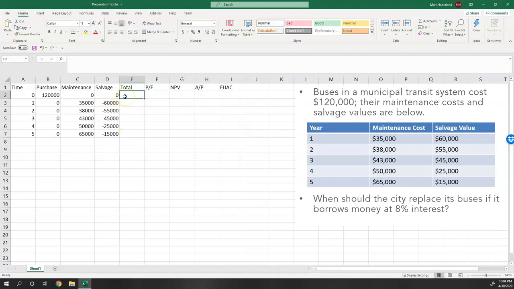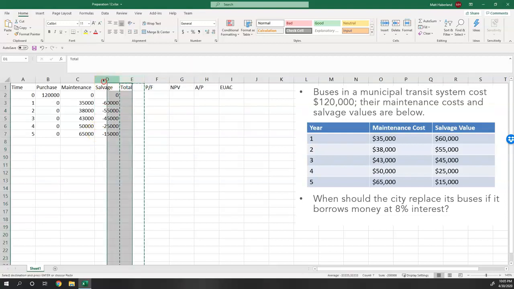So the total here, we need to be careful when we're computing this, right? Because the net present value, we are going to want to consider the net present value of the purchase and all the maintenance costs up to the year that we retire it. But we're only going to want to consider the salvage value from the year that we retire it, not the previous years. So we're going to have to actually be a little bit careful.